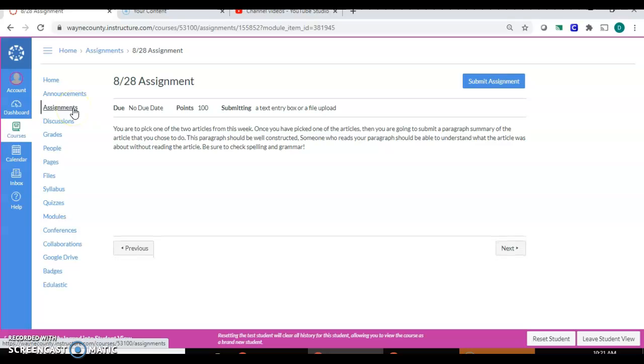Friday's assignment is you are to pick one of the 2 articles this week. Once you have picked one of the articles, you're going to submit a paragraph summary of the article you choose. The paragraph should be well constructed. Someone who reads your paragraph should be able to understand the article without even reading it. I want you to explain the article in enough depth that if I've never read the article, I would know what you're talking about. And then of course you're going to click Submit Assignment. You have to do either a text box or a file upload.